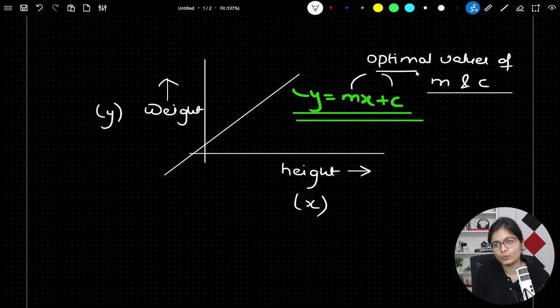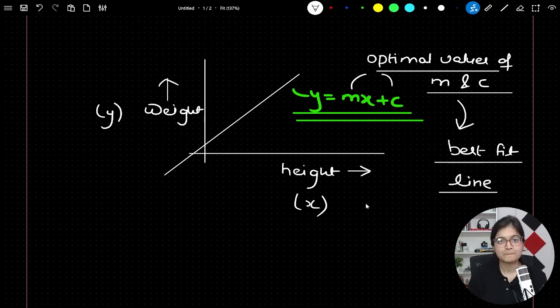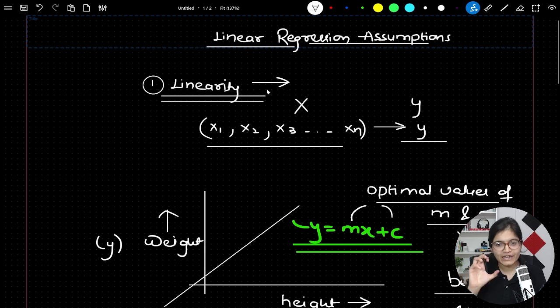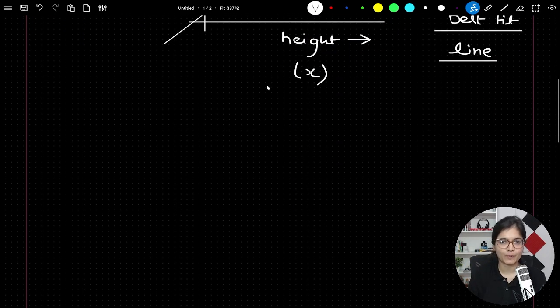So when someone says that we are training our model with the help of a linear regression algorithm, we now know that the person is trying to say that I'm trying to get the optimal value of m and c in order to create something called a best fit line. Yes or no? I hope everyone is aware of this particular fact. So basically, your value of y and the value of x will be linear in nature. That's the very first property which we should know, which is the assumption of our linear regression algorithm.